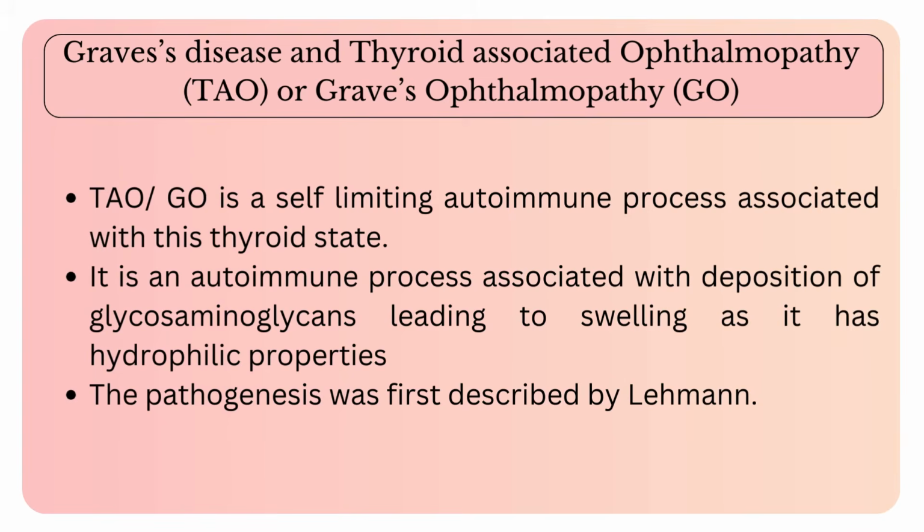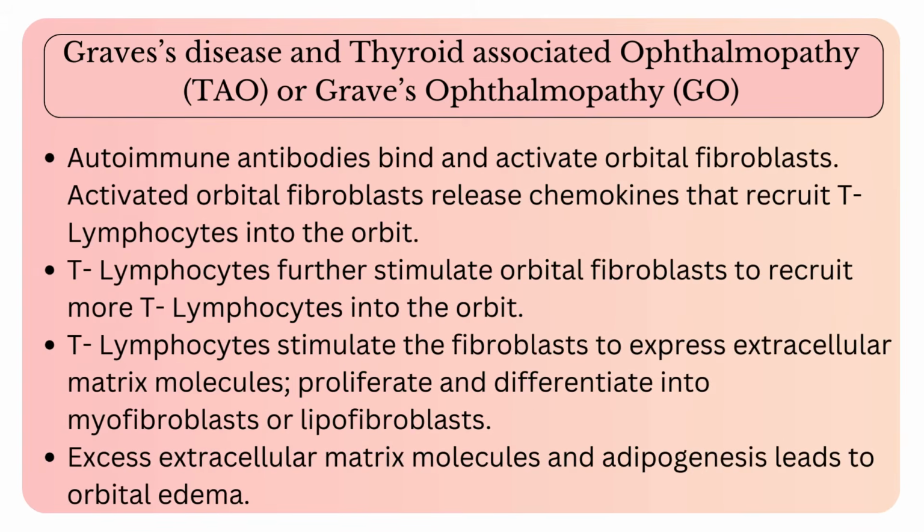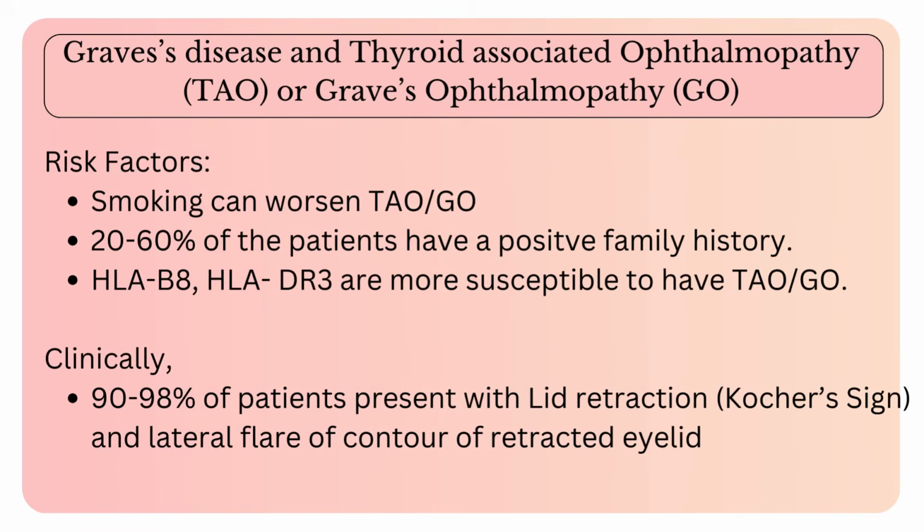Pathogenesis was first summarized by Lehmann. In this, autoantibodies bind and activate orbital fibroblasts. These activated fibroblasts release chemokines which recruit T lymphocytes into the orbit. These T lymphocytes further activate fibroblasts and stimulate release of chemokines and further activation of T lymphocytes. This leads to deposition of extracellular protein, matrix and adipogenesis, ultimately leading to orbital edema.